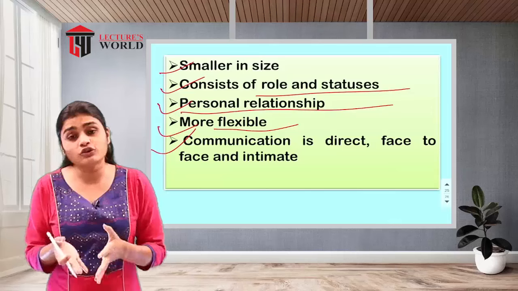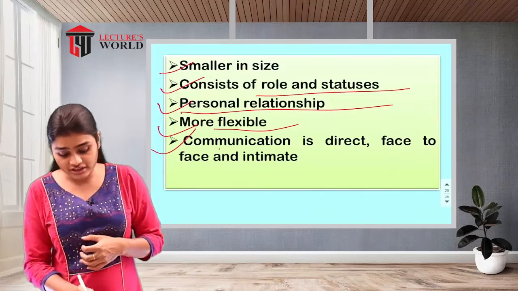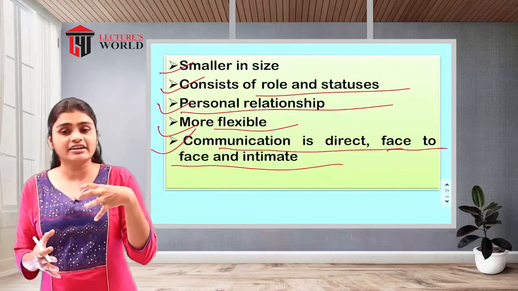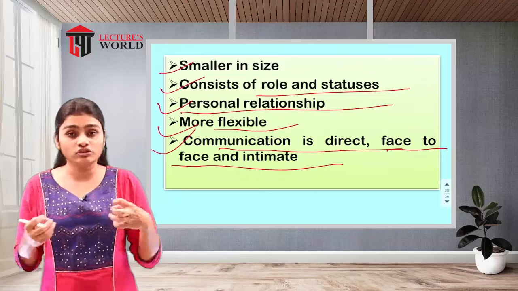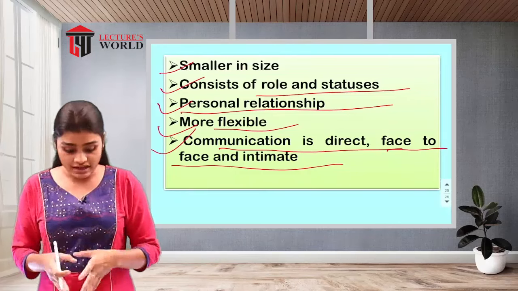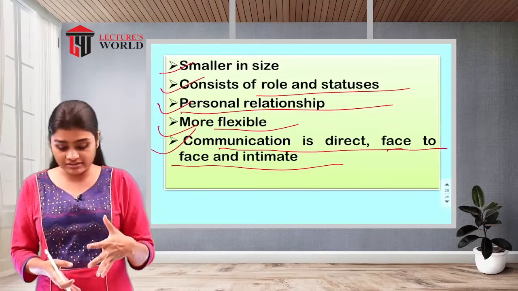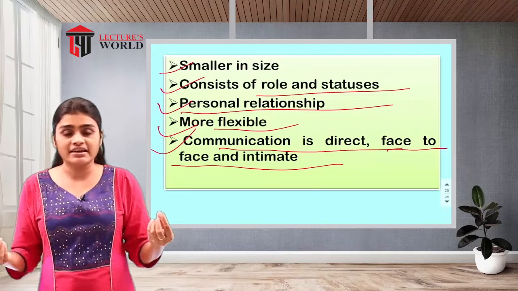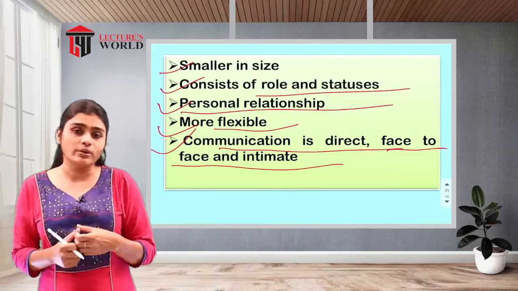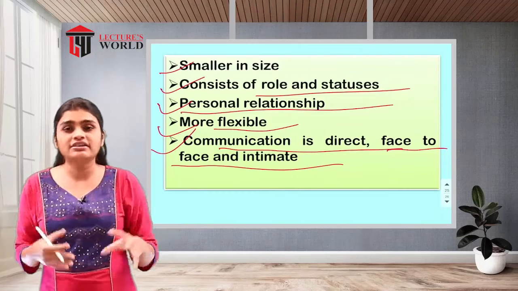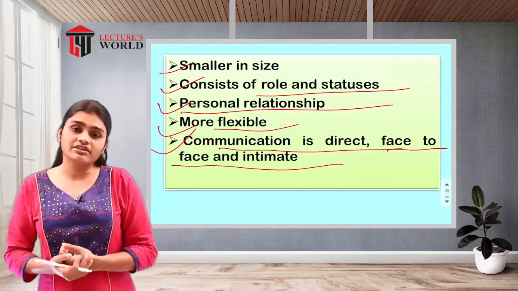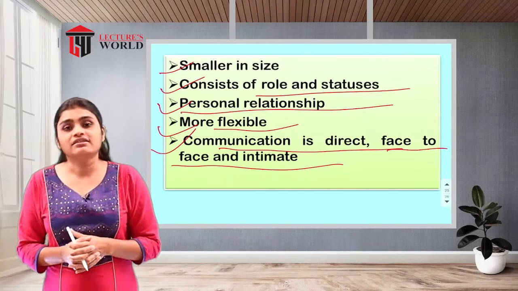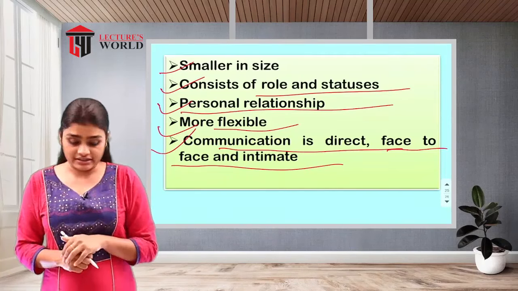And the size of the group is very small, so that's why the communication is direct, face to face and intimate, because all the individuals are interconnected with each other in an emotional manner. So the emotional connection is there. So these are the intimate relationships. Then direct contact will be possible because small groups are there. So directly they are going to talk with each other. The hierarchies or the levels they are not going to keep in mind. And face-to-face communication will also be there. So these are the characteristics of your informal organization.